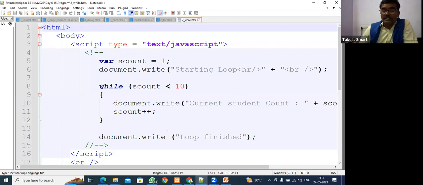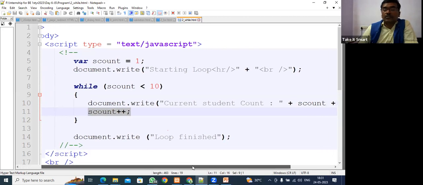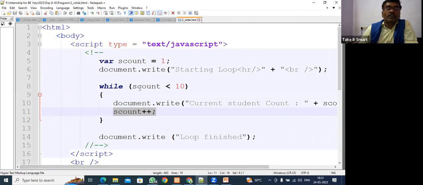The while loop works this way: we only have a condition check at the start, and increment or decrement is required separately. Initialization is also not there. The same program we started with, we can do using the while loop.